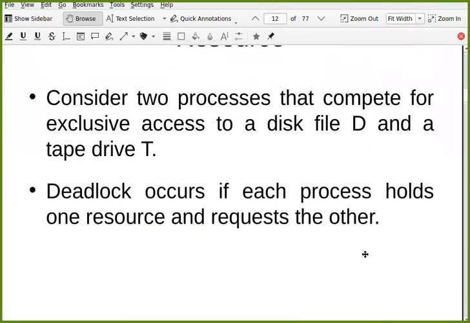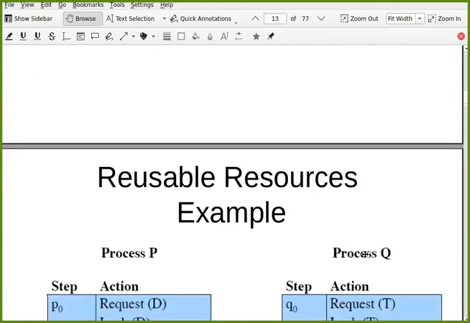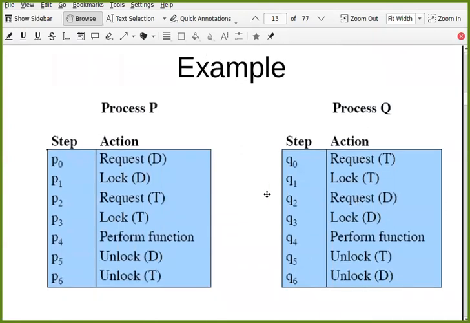So this is again one example where T is the tape drive and D is the disk file. You can see how process P and Q execute step by step. In process P, the zero step is to request resource D, then lock D. It means it has got that resource. Then it requests T and gets the lock on T, then performs some function and then unlocks D and T. And this is Q, with the reverse order of locking T and D. So basically this is the same as the previous P and Q where A and B resources were there, right?